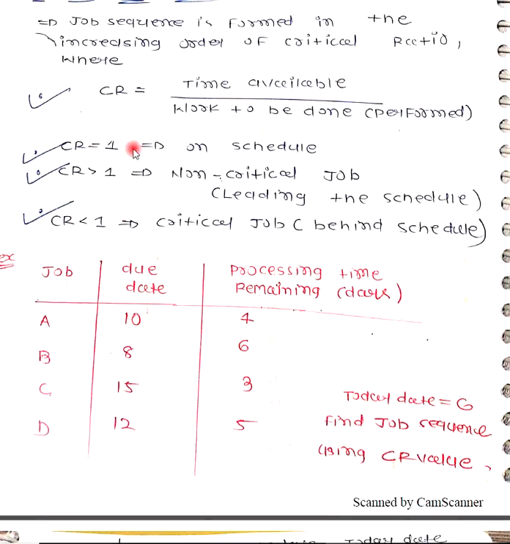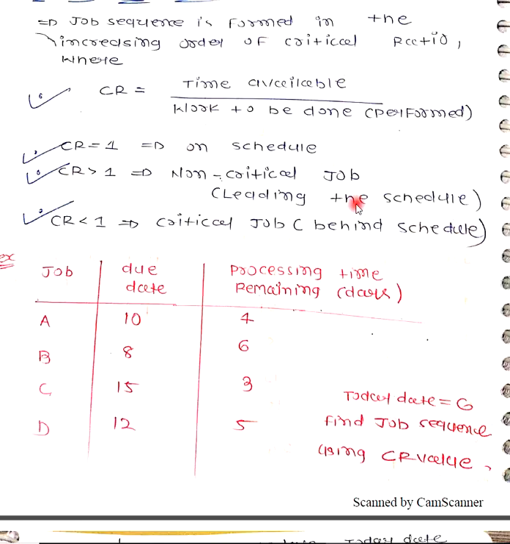So whenever the critical ratio is 1, it means you are on schedule. Whenever the critical ratio is greater than 1, it means a non-critical job. You are ahead of schedule, but it is dangerous. Whenever your critical ratio is less than 1, it means it is a critical job. You are behind schedule.